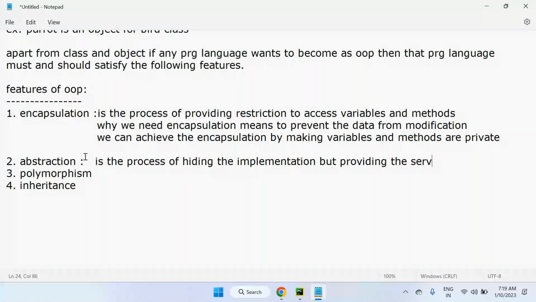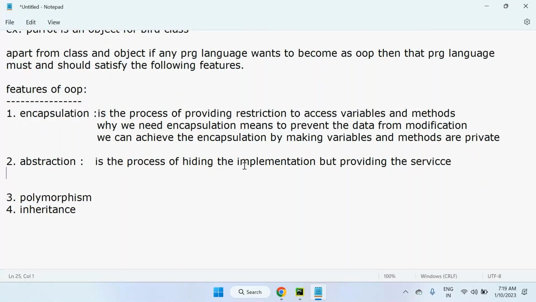Suppose you have implemented some logic, and someone is trying to access your logic. If you provide complete access to them, they will know exactly what the total logic is. If they know that, there is no security for your code. So what we can do is hide the implementation whatever we have, but the result, the service that comes through our implementation, I can provide to them.